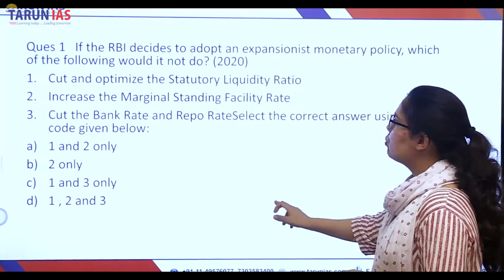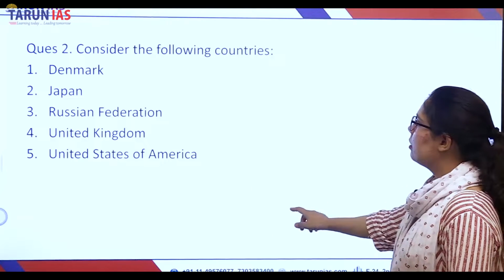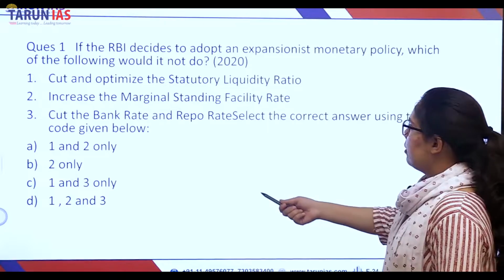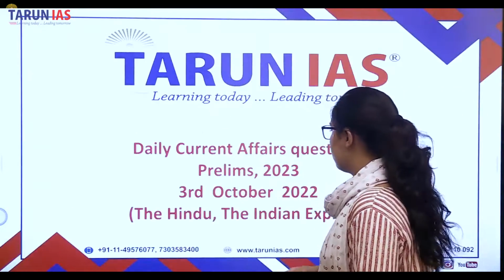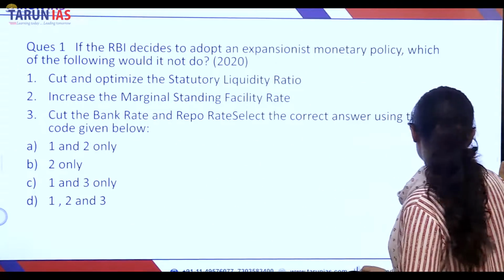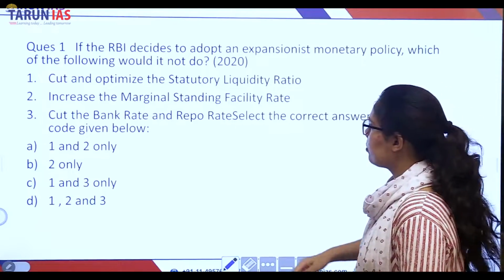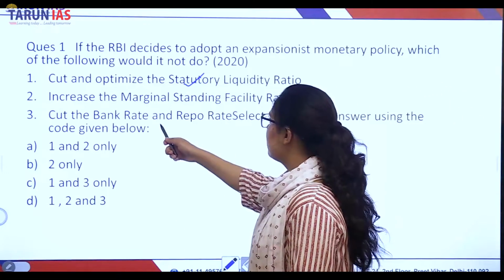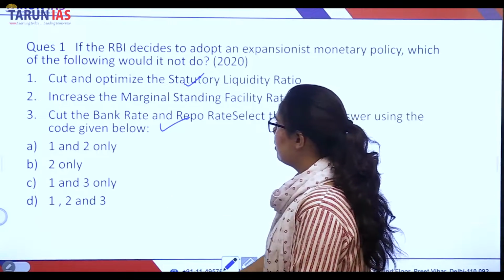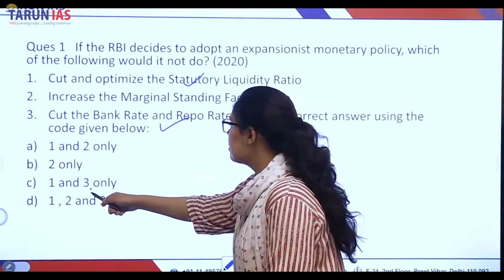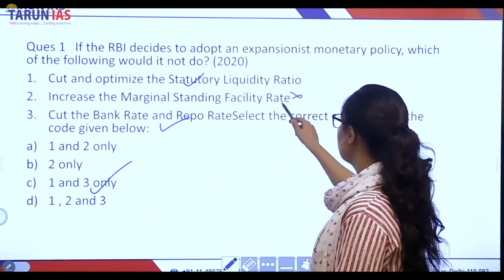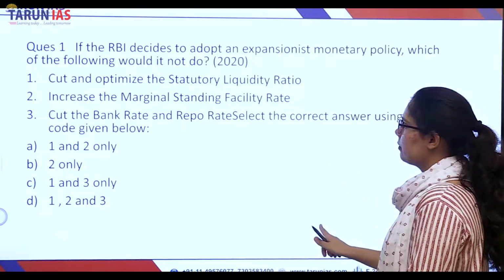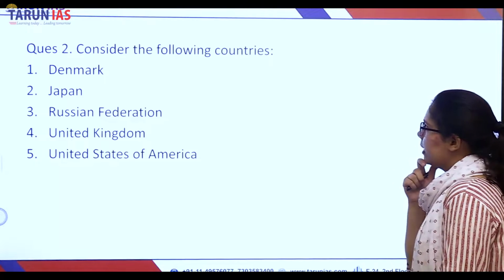So you have to choose the correct answer from below. So first is correct, right? And second is also correct. Sorry, third. So first and third is the correct answer. This is the incorrect answer. Right. Let's move on to the second question.